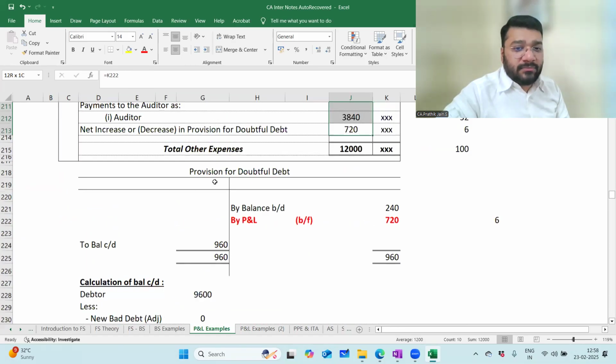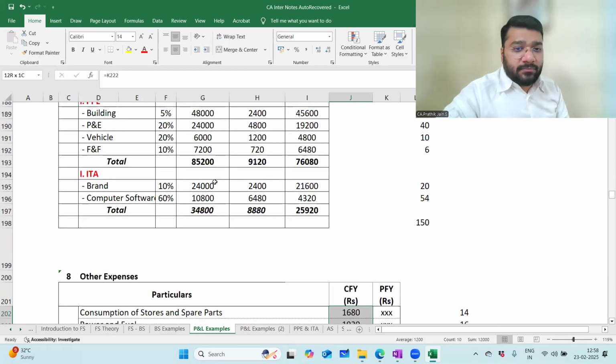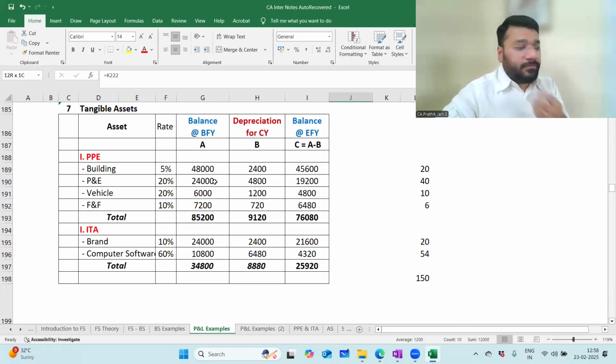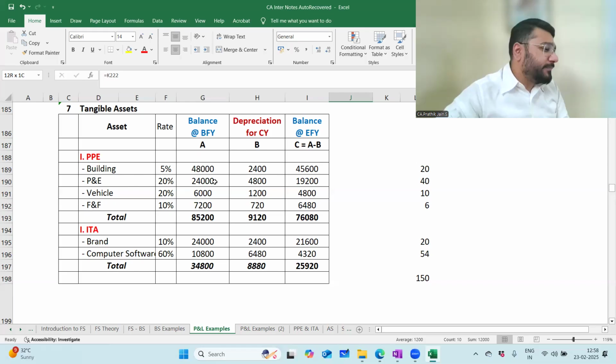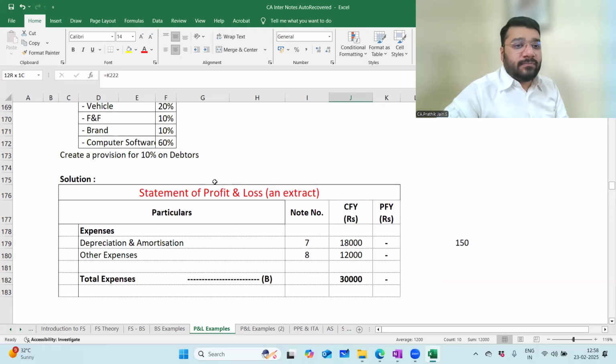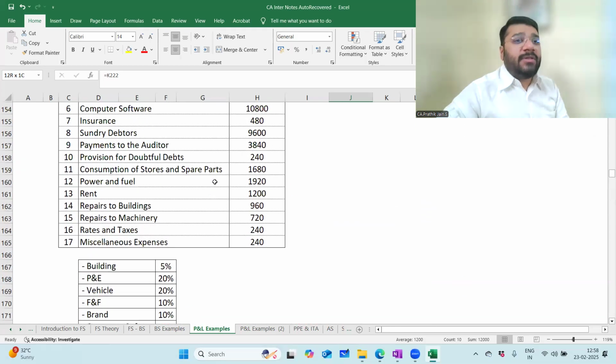Depreciation. Done? What man, for this so long you're taking? Insurance.